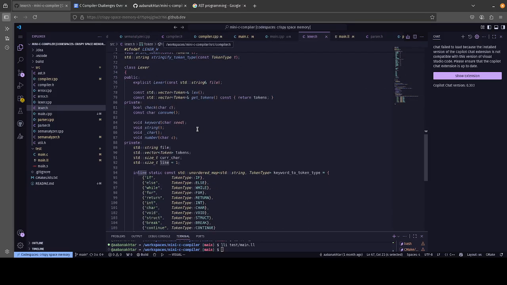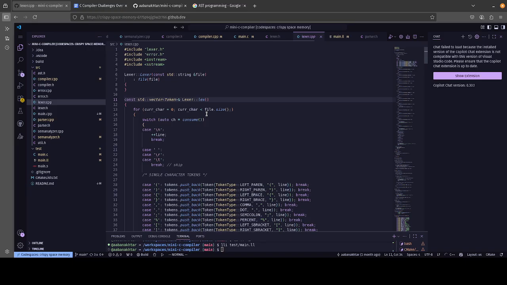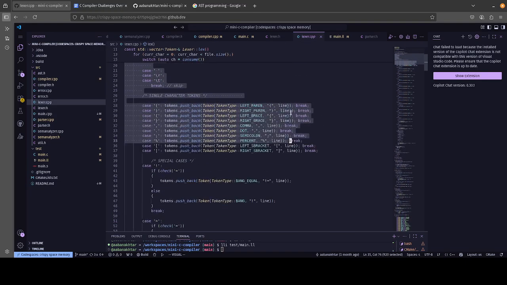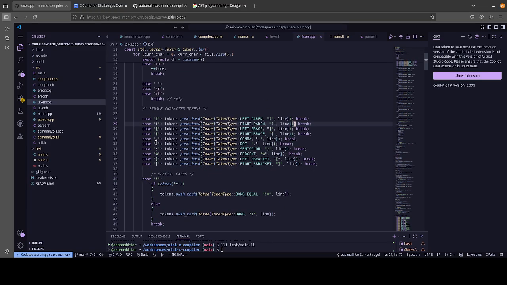In the actual lexer, we just have one huge function called lex, and what lex does is a huge switch statement on the actual tokens in the file. We skip all the white space because white space is useless. You could have 100 tabs and it wouldn't be relevant to the compiler, because the compiler just cares about the juice, not the space between the juice and the straw. Then we get straight to the meat.